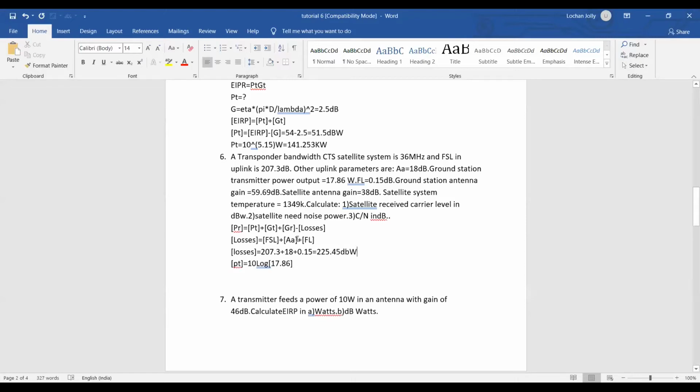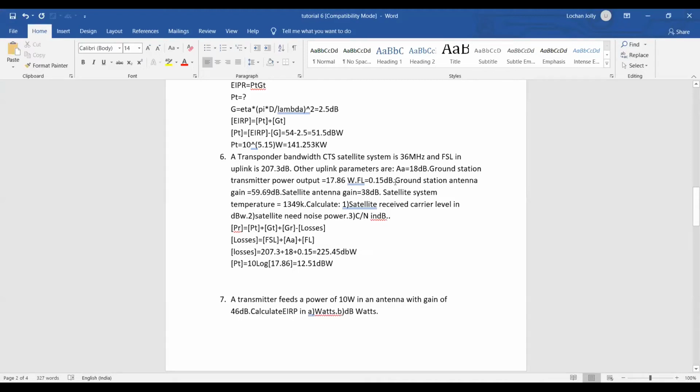Okay, the losses we know. Now the only thing is the ground station transmitter power is given in watts, that is 17.86. We need to convert it into dB watt. Tell me the value of power. 12.51. Okay, now we know all the values.